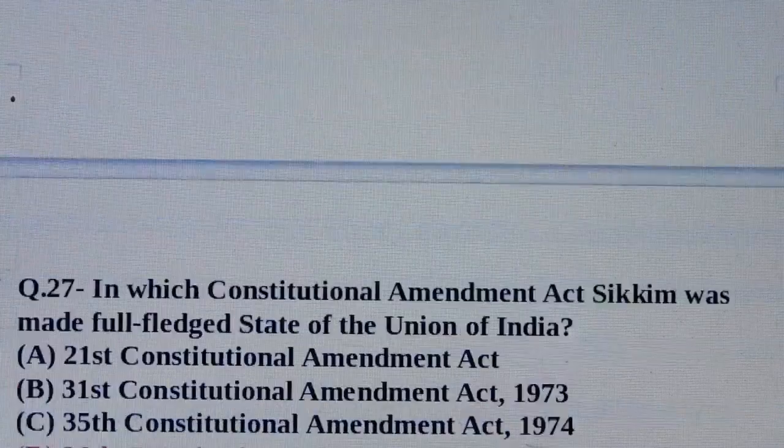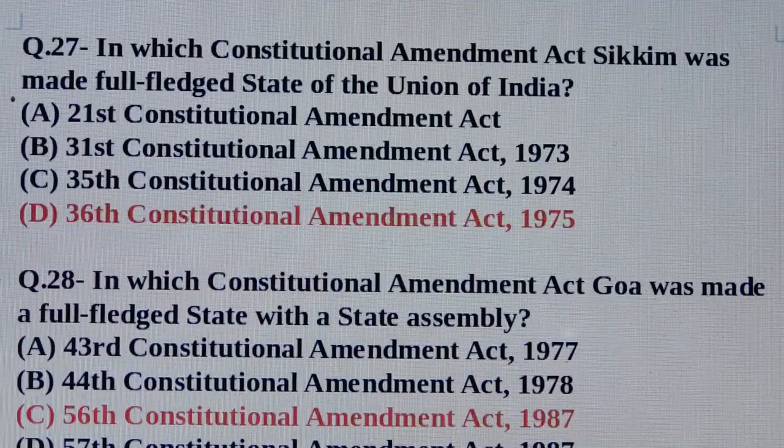1973. Question number 27. In which Constitutional Amendment Act Sikkim was made full-fledged state of the Union of India? Answer is option number D, 36th Constitutional Amendment Act 1975.